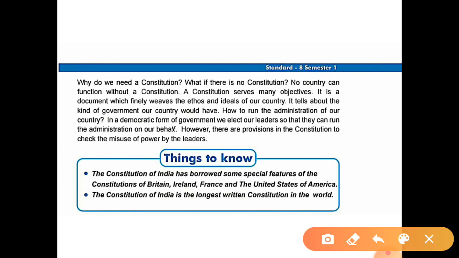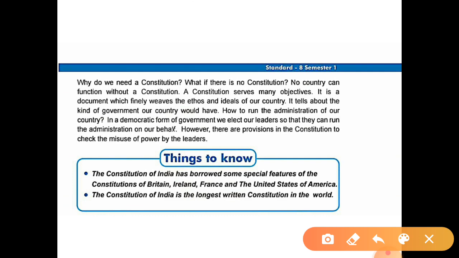So why do we need a constitution? Is there any question? Why do we need a constitution? What if there is no constitution? No country can function without a constitution. Each and every democratic country must have a constitution. A constitution serves many objectives. There are many aims. It is a document which finally weaves the ethos and ideas of our country.